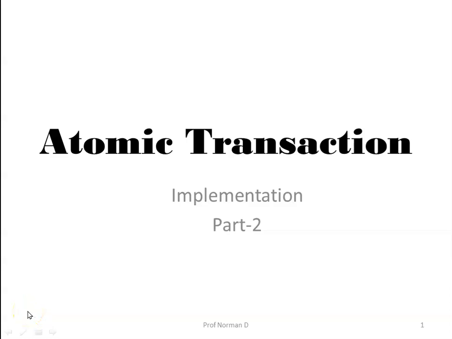In this session, we will discuss implementation in atomic transactions. If each process executing a transaction just updates the object it uses in place, then the transaction will not be atomic, and changes will not vanish magically if the transaction aborts. Also, the results of running multiple transactions will not be serializable either. This means some kind of implementation method must be in place.